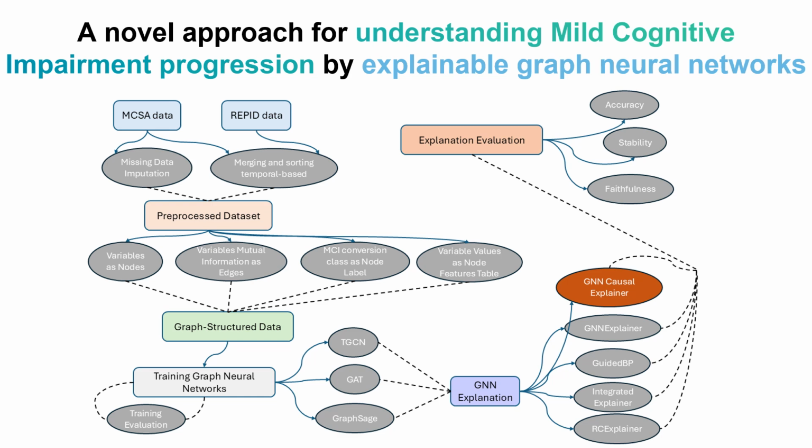The next stage is explaining these GNNs. In the literature, we have the GNNExplainer method, guided backpropagation method, integrated gradients explainer, and RC explainer. But there is a paper named GNN causal explainer, or CXGNN, whose results we specifically want to use, while we use the other explanation methods as baselines. And then at the end, we evaluate this explanation by 3 specific evaluation metrics: accuracy, stability of results, and faithfulness of results.